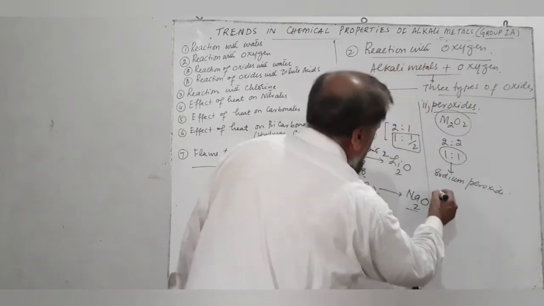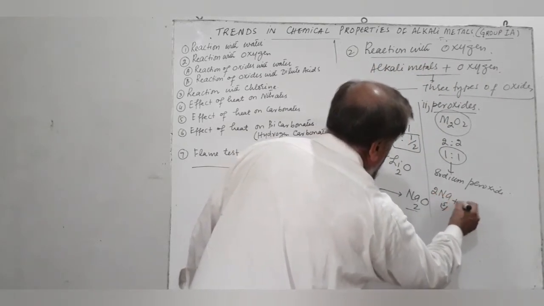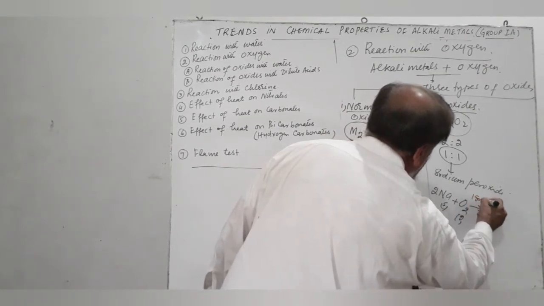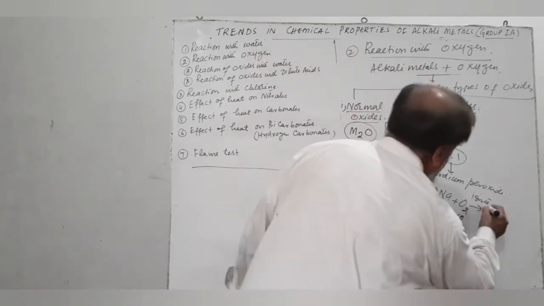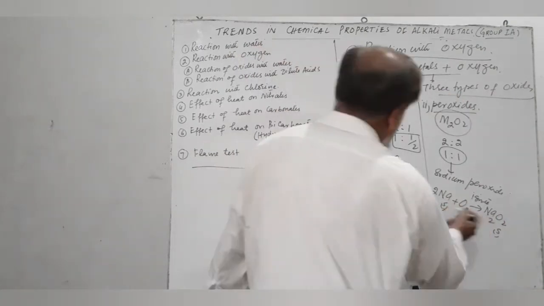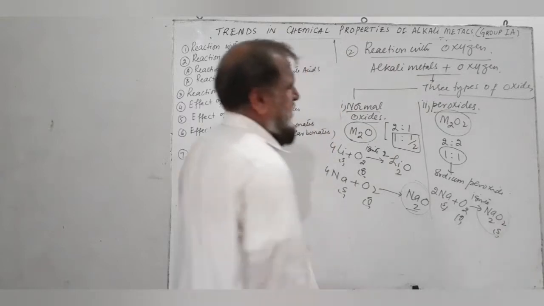and the reaction is 2Na solid plus O2 gas, ignite. Sodium burns in oxygen with a golden yellow flame to produce sodium peroxide. Sodium oxide and sodium peroxide are white solids.